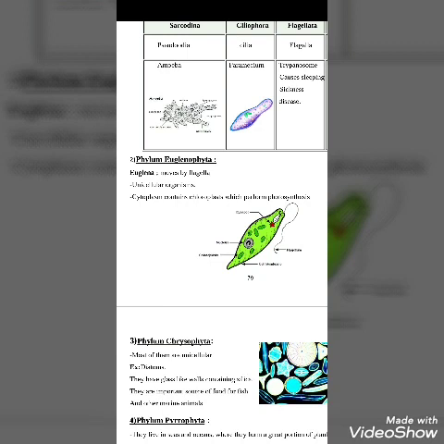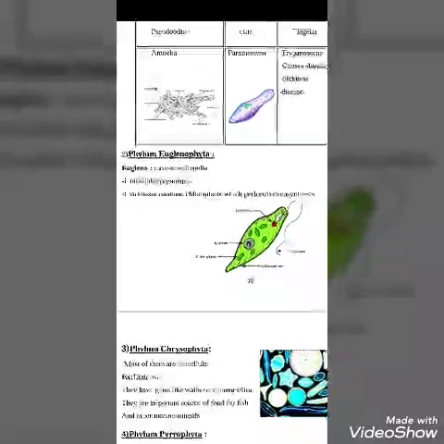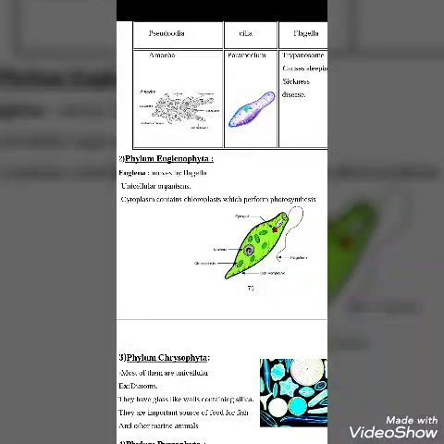It is a link between animals and plants because it can move, and also it has green plastids. So Euglena is a unicellular organism which can move by flagella or by a spiral movement of the body, and it contains chloroplasts to perform the photosynthesis process. So you can consider Euglena as a link between plants and animals.